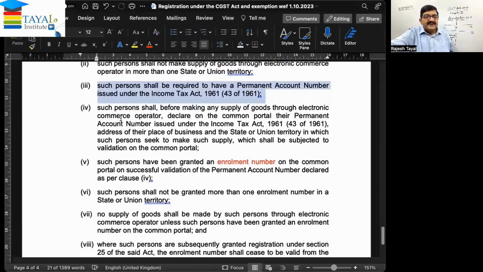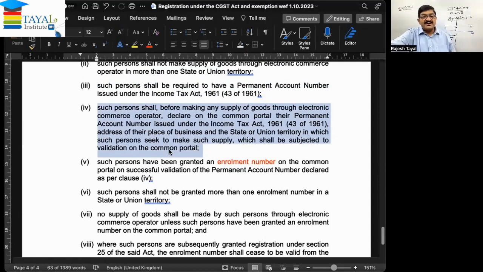Then, such a person shall, before making the supply of goods through the electronic commerce operator, declare on the common portal, that is the GST portal, their permanent account number issued under the Income Tax Act, the address of the place of business and the state or union territory in which such person seeks to make the supply, which shall be subjected to validation on the common portal. So validation is very, very important. All the declarations he is making, such as the permanent account number, place of supply and address, are given on the common portal, and that is required to be validated.